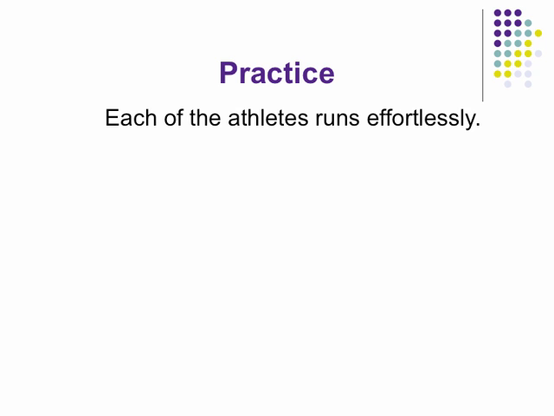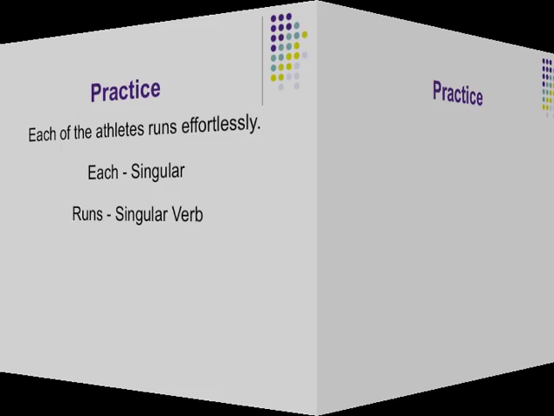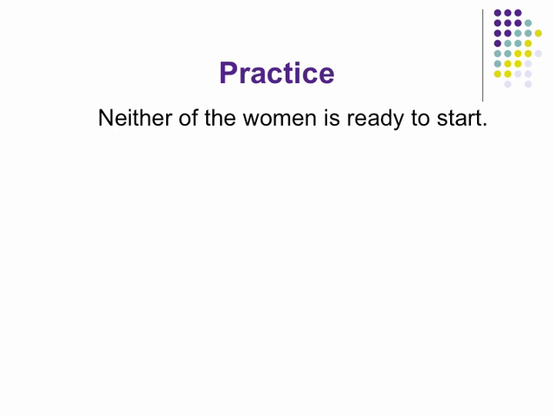So let's look at a few practice ones together here. Each of the athletes runs effortlessly. All right, think for a minute. What's the subject of the sentence? Well, each is the subject, and it's singular. So we need the singular verb runs. Neither of the women is ready to start.